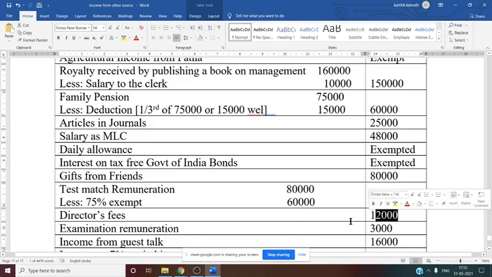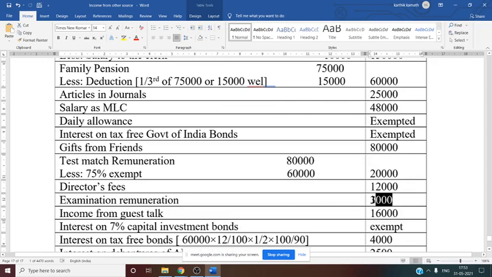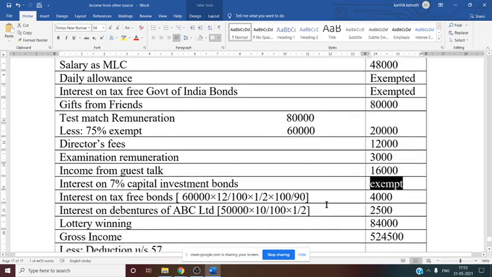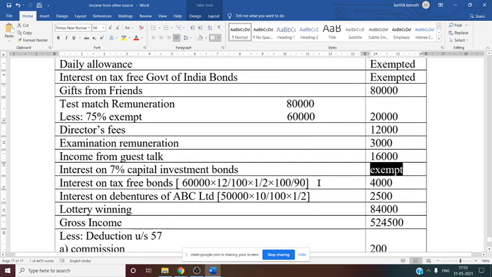Director's fee we know, other source taxable. Examinership remuneration, other source taxable. Income from guest stock, other source taxable. Then interest on 7% capital investment bond, it is exempt from tax. We know it is exempt. There is a specific section given, so that is why it is exempt.